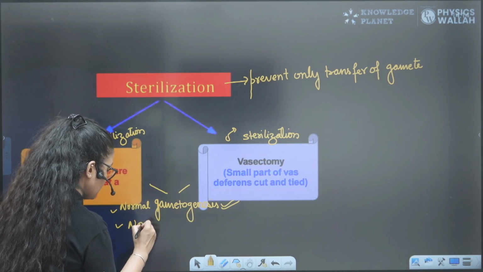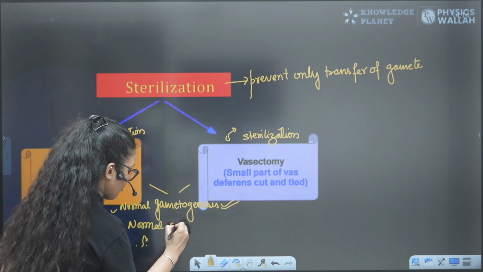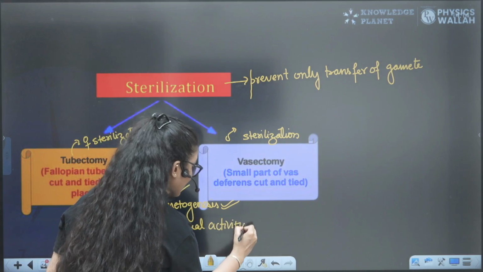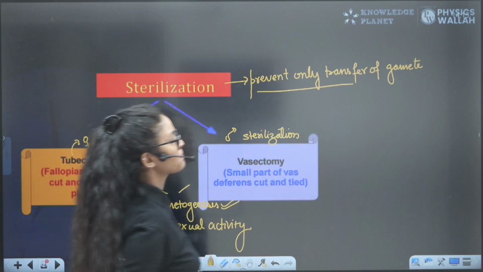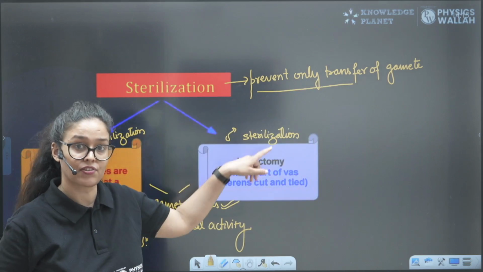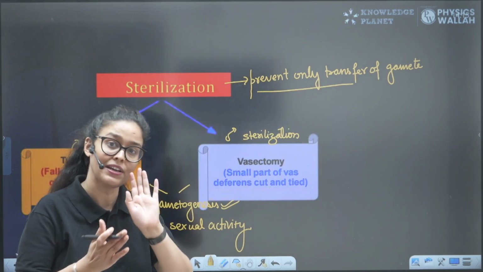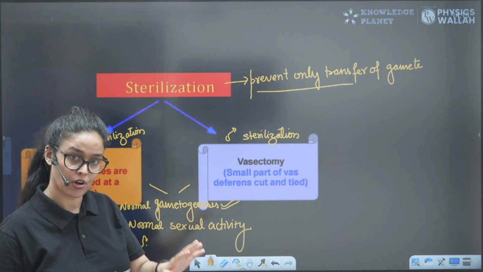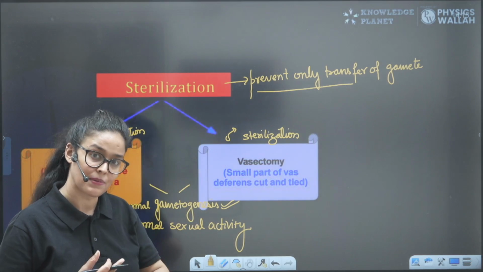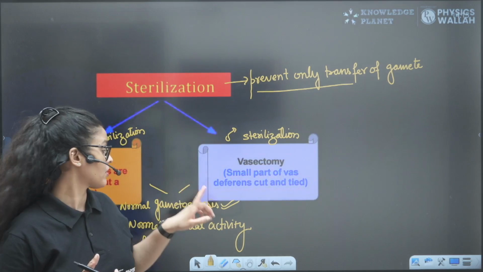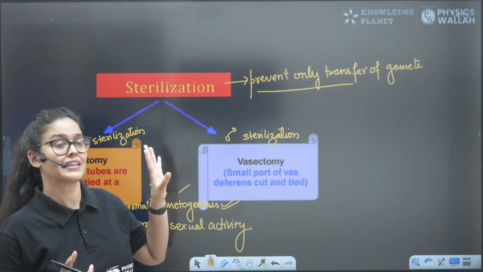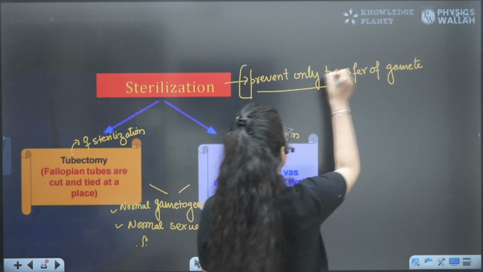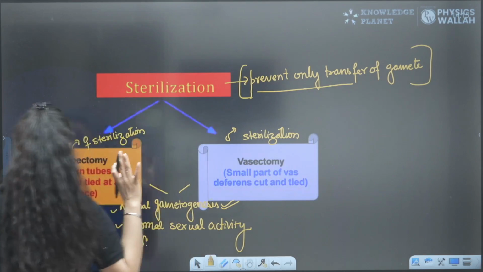There will be a normal menstrual cycle and normal sexual activity. Everything is normal except that the transfer of gametes for fertilization is prevented. Only this is hampered, and the rest happens normally: normal gametogenesis, a normal menstrual cycle in the female, normal follicle formation, normal egg formation. It will just prevent the transfer of gametes, and normal sexual activity will be there.